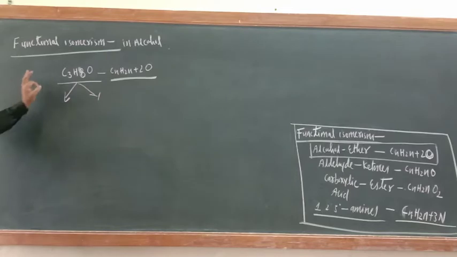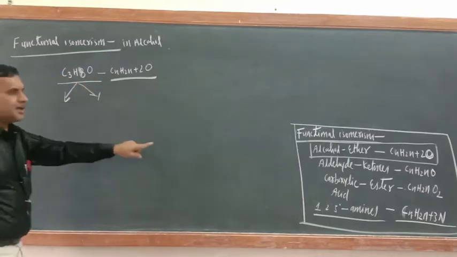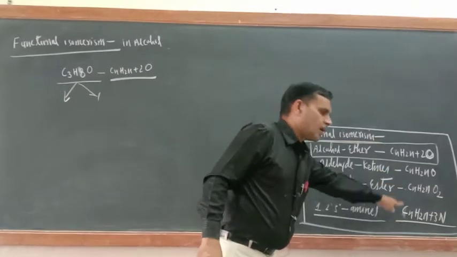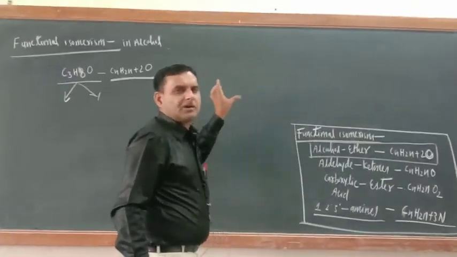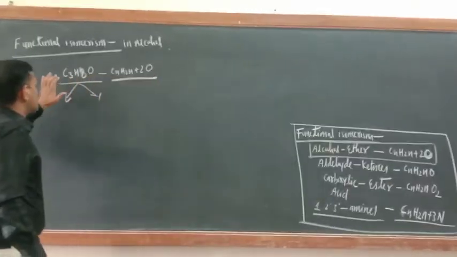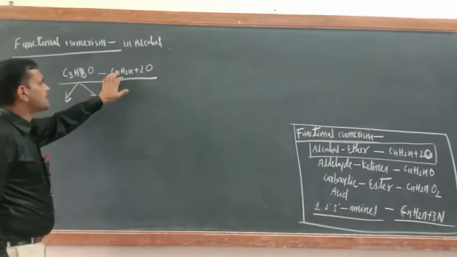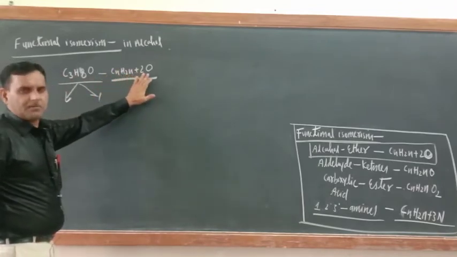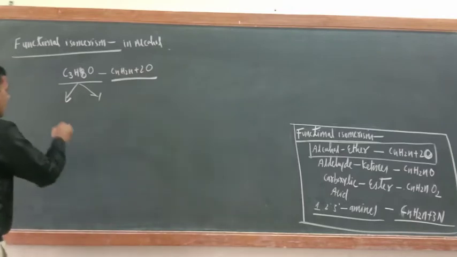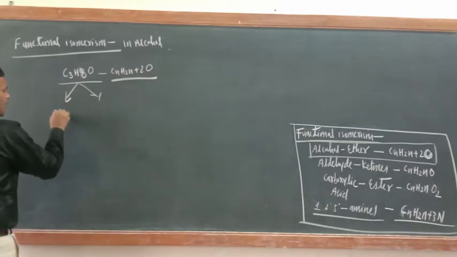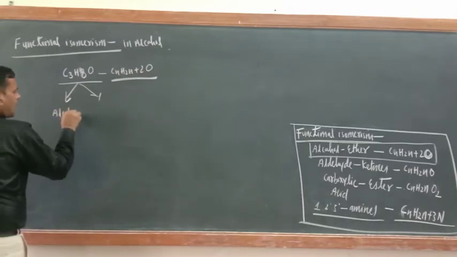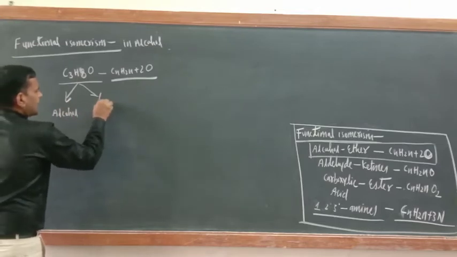Now the moment you see the molecular formula, just compare here. These are the general formulas. Which category does the given molecular formula belong to? I found that this belongs to CnH2n+2 and number of oxygen is 1. It means one would be alcohol and the other would be ether.